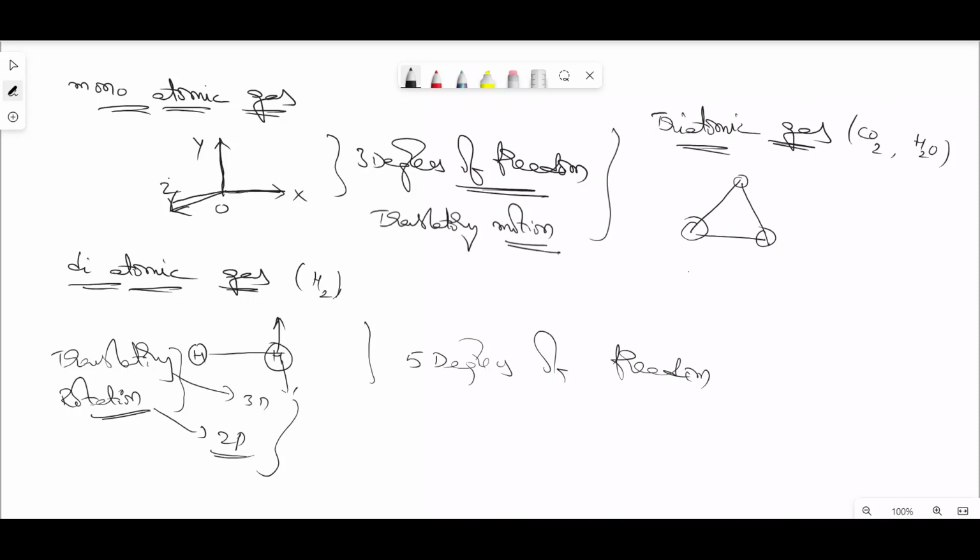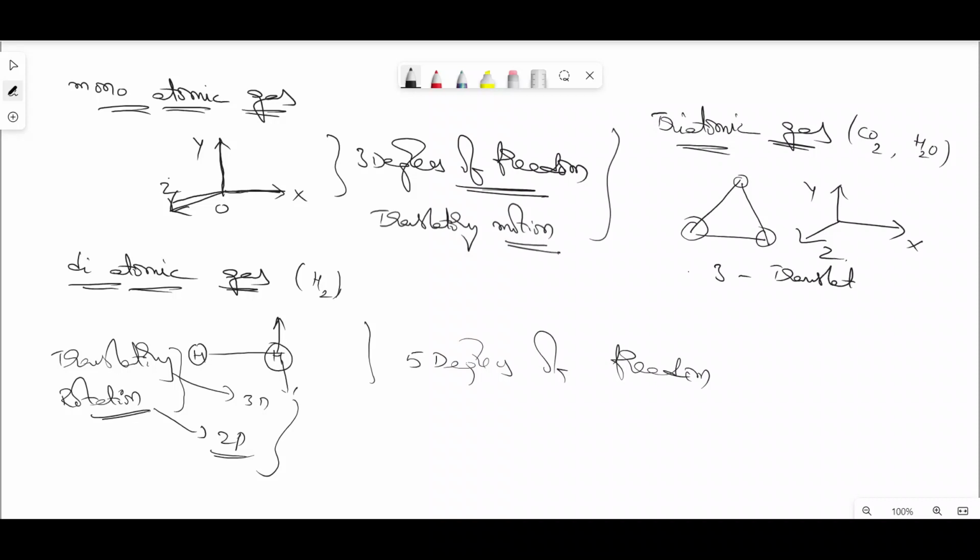Observe that these triatomic molecules have three translational degrees of freedom. Why? Because they can move along the x-axis, y-axis and z-axis, as well as they can rotate along the x-axis, the y-axis, and the z-axis.